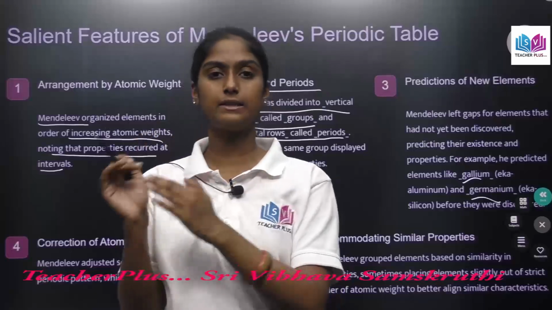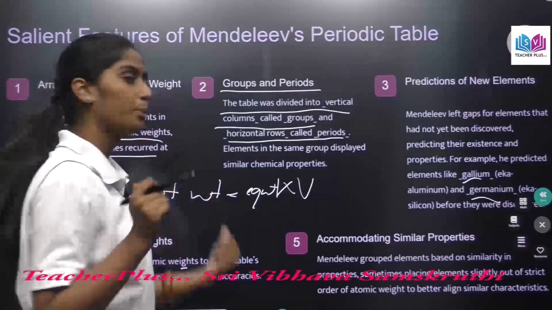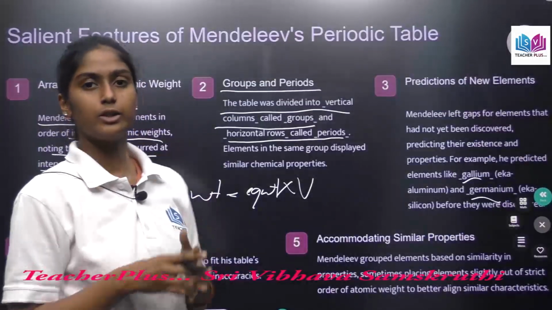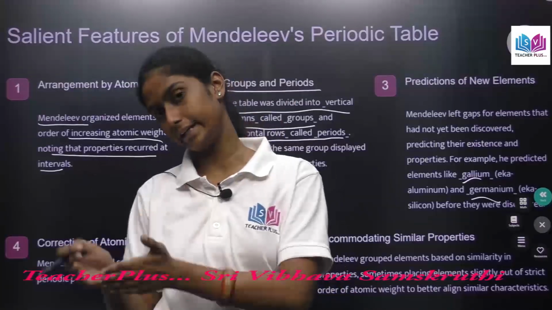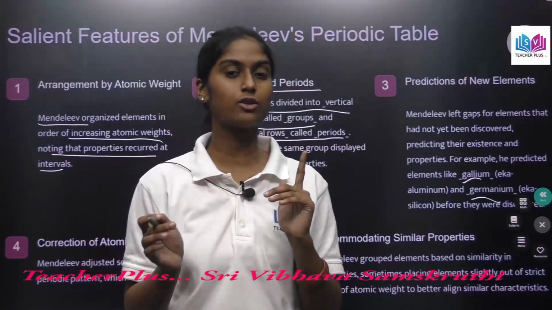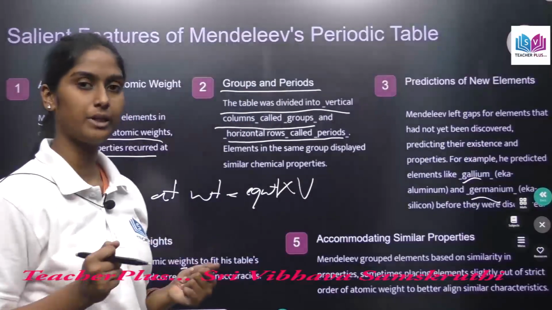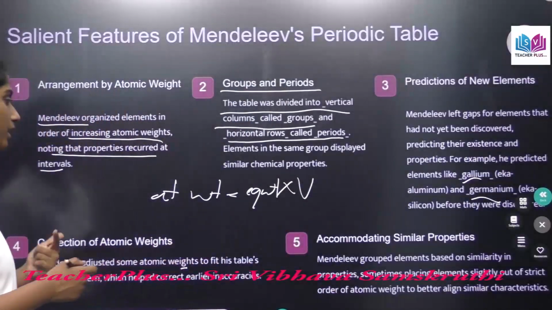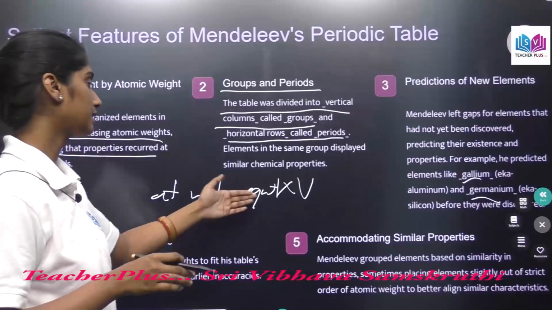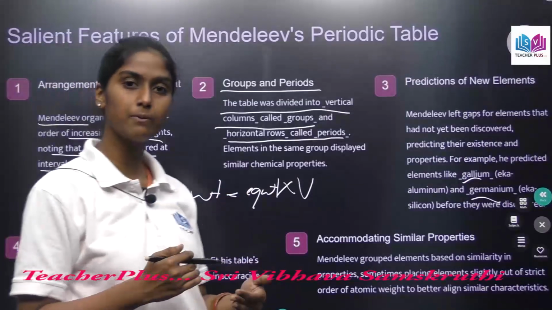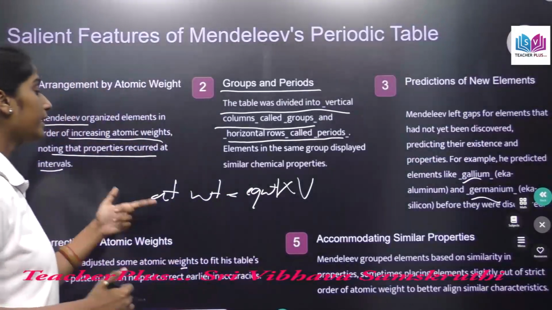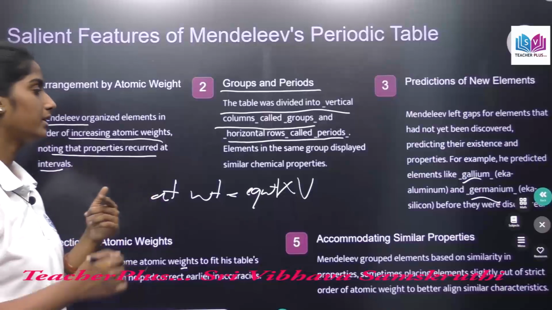So xy equals the atomic weight. But imagine you took the wrong valency of that element and multiplied it with the equivalent weight, we would get the wrong atomic weight, right? So this happened with a few elements, and Mendeleev corrected these elements' valencies and multiplied them with the equivalent weight and found the correct atomic weight of that element.